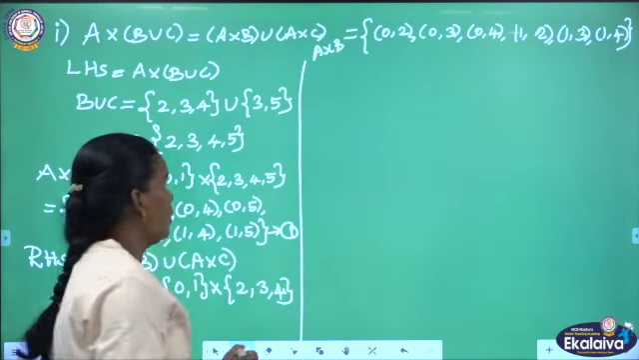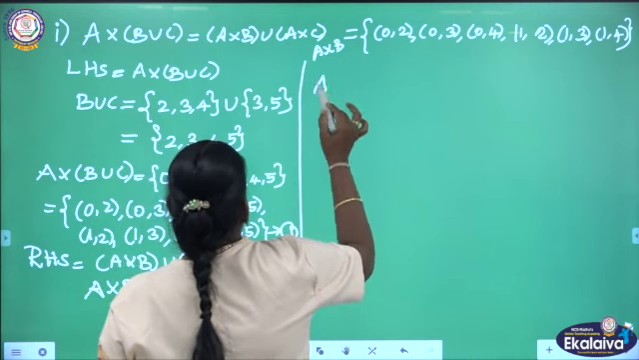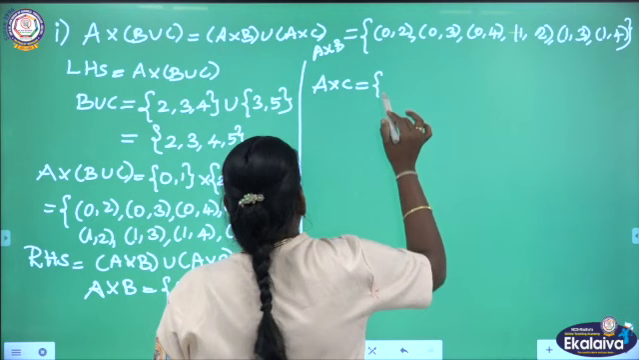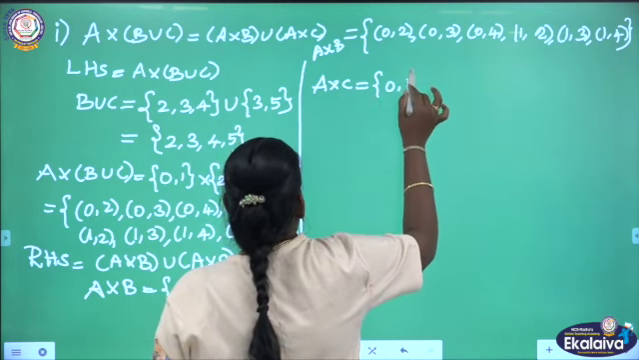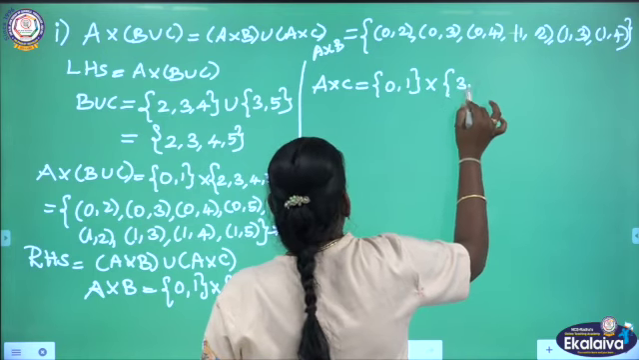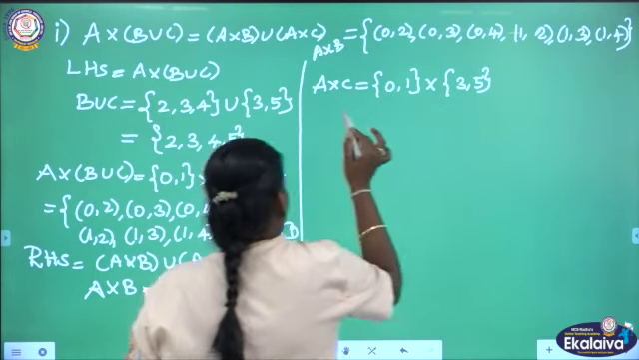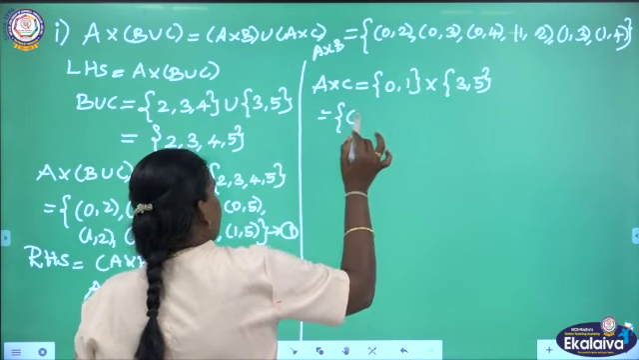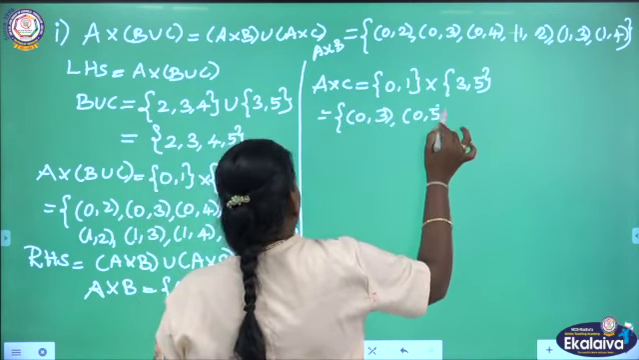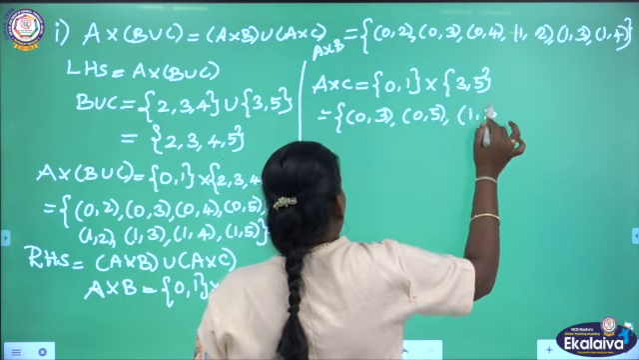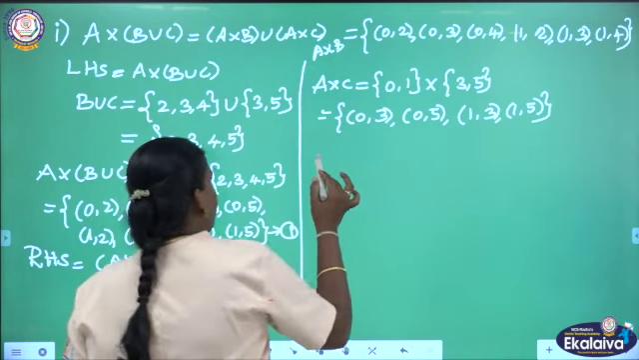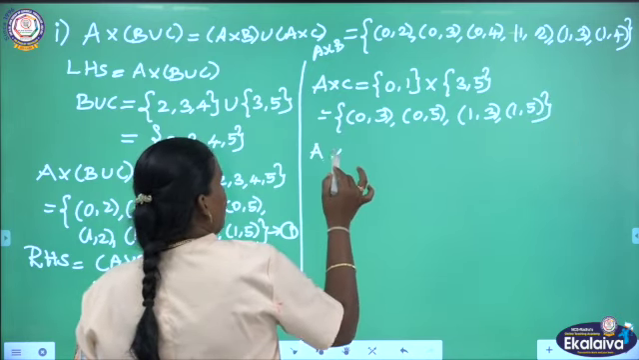Then we have to proceed with next one, A cross C. A cross C, our A set {0, 1} cross C set {3, 5}. Get the Cartesian product (0,3), (0,5), (1,3), (1,5). Then we proceed with our RHS part, A cross B